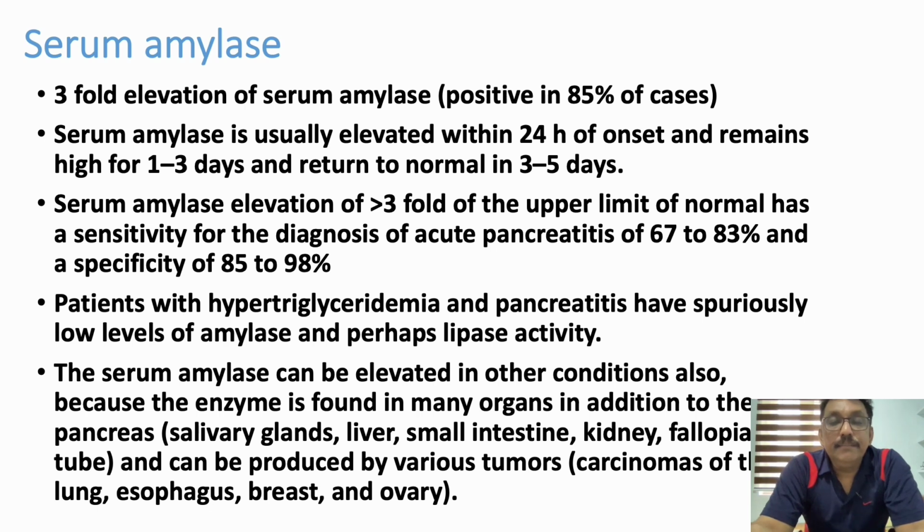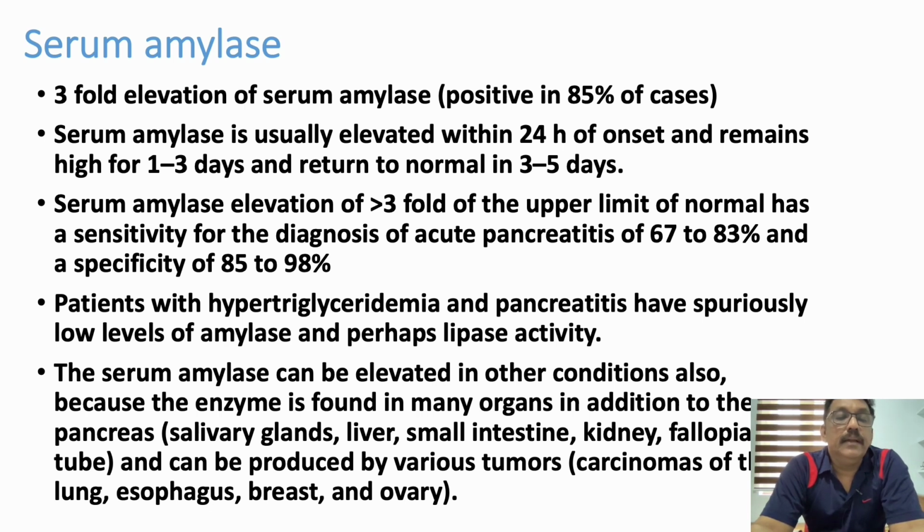Now we will see what are the basic investigations you do in a suspected case of pancreatitis. In that, the most important things are amylase and lipase. Amylase is elevated threefold in pancreatitis in most of the cases, and it has a sensitivity of 67 to 83 and specificity of 85 to 98%.